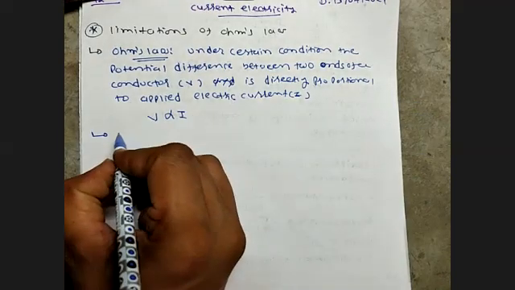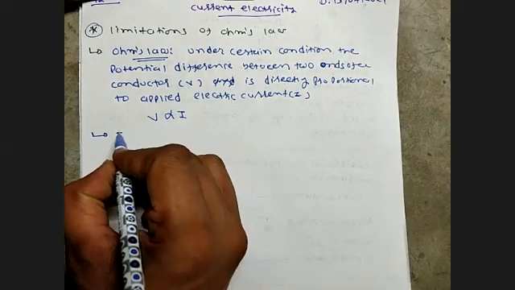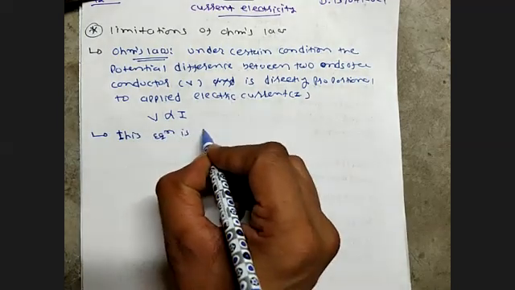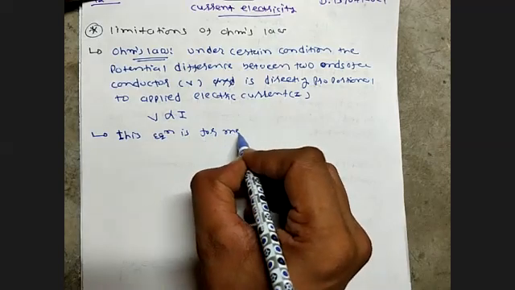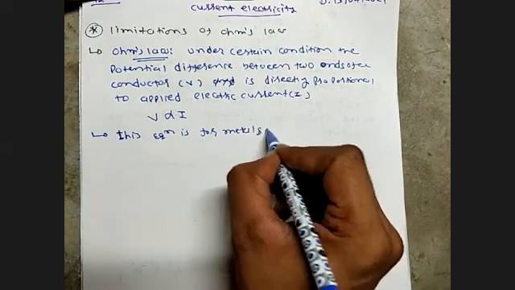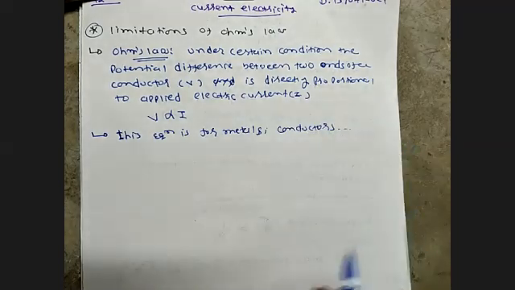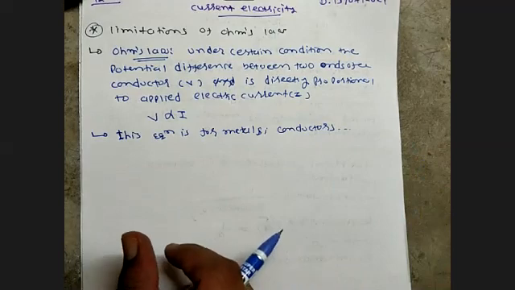So the first limitation is that this equation is for metals and conductors, not utilized for an insulator or a semiconductor. Why? Because there is a different relation over here.